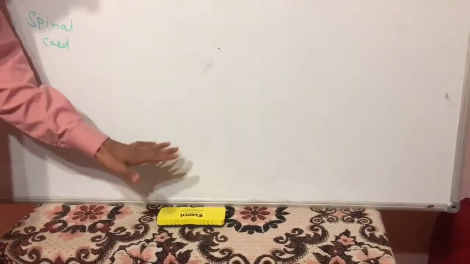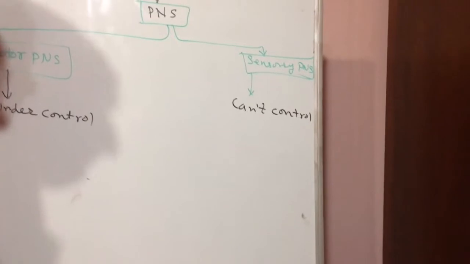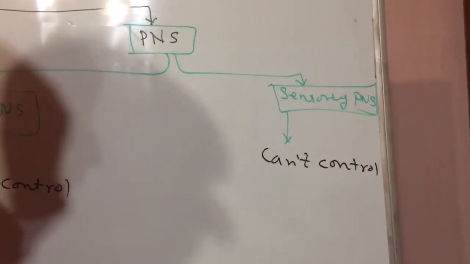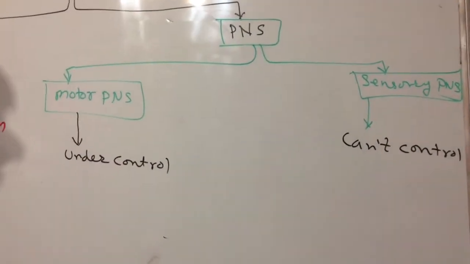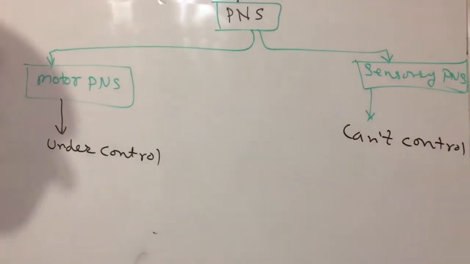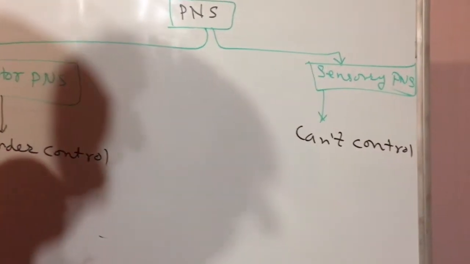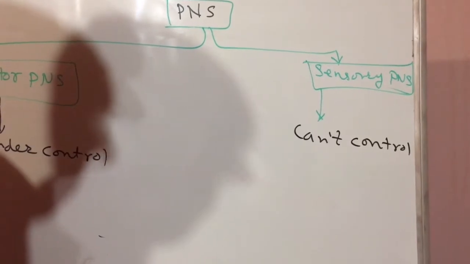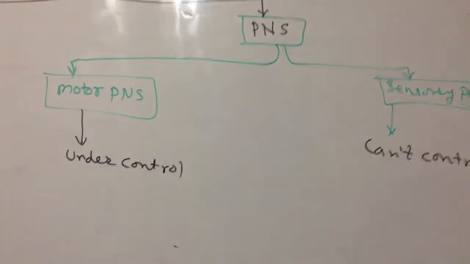It is under my control. The second is can't control, like heartbeat. We can't control our heartbeat. Another example: if we close the eyes, we can't see, and if we open the eyes, we can see. This is under control. Blood flowing we can't control. This is not under our control.